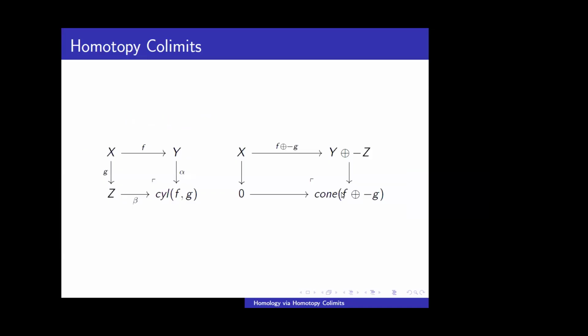And similarly, the cylinder of two maps f and g is the same as the cone of f plus minus g. You can easily check this. This happens because f plus minus g is homotopic to 0, which means f and g will be kind of homotopic to each other.